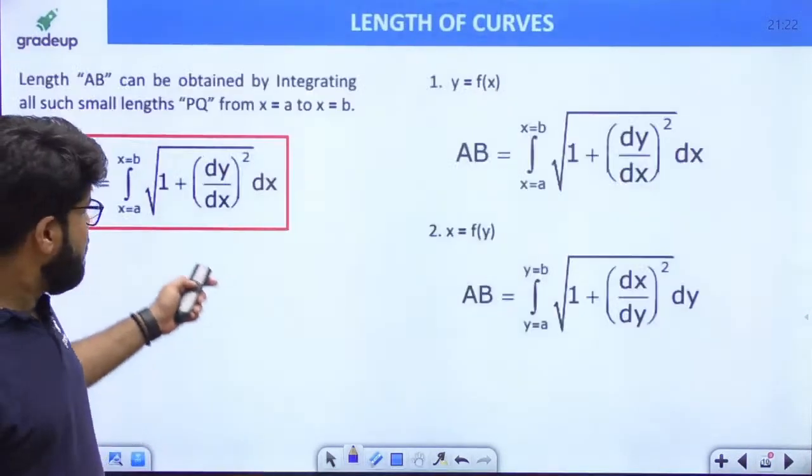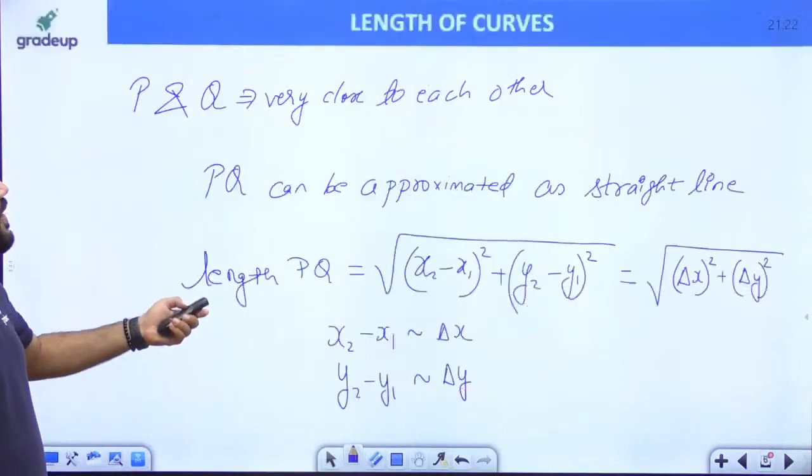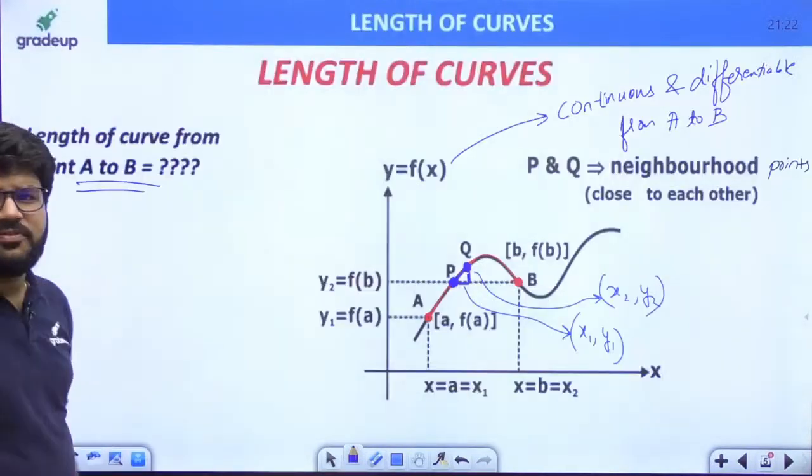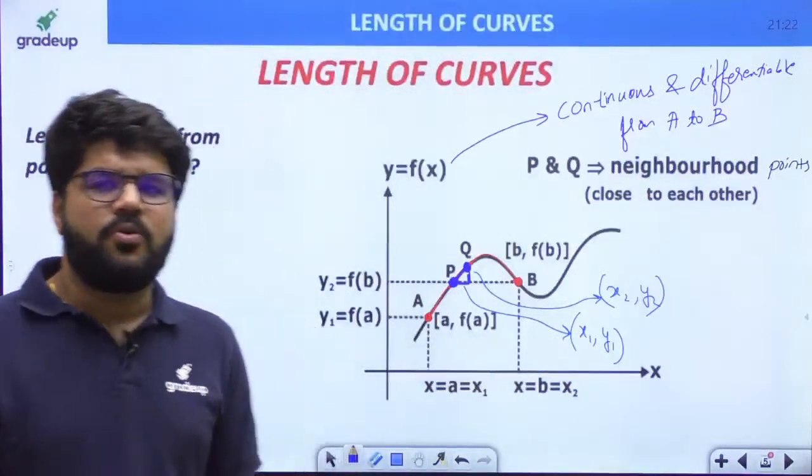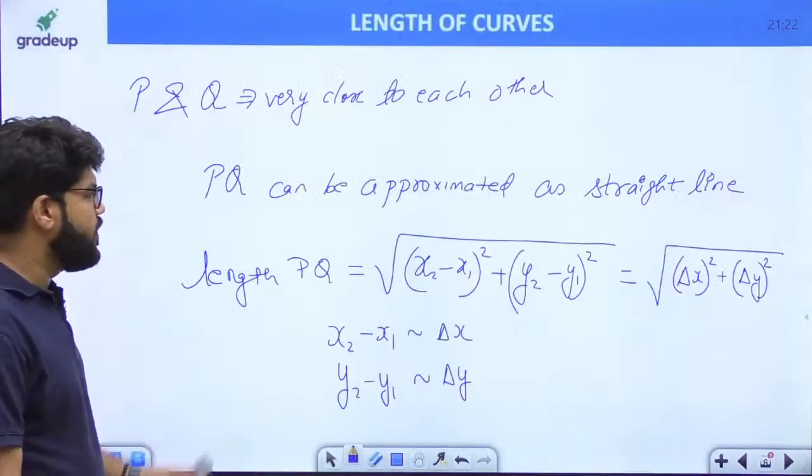Now, if this is clear, this is how, by using Lagrange's mean value theorem and the concept of the distance formula, we have got the length of a curve, which is the definite integral from a to b of the square root of 1 plus (dy/dx) whole square, dx.